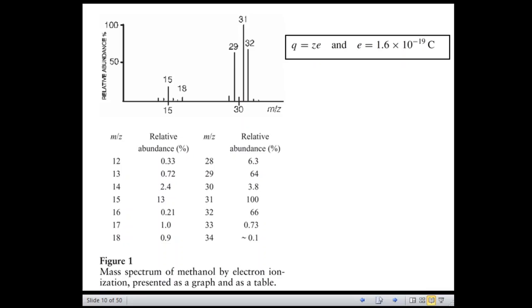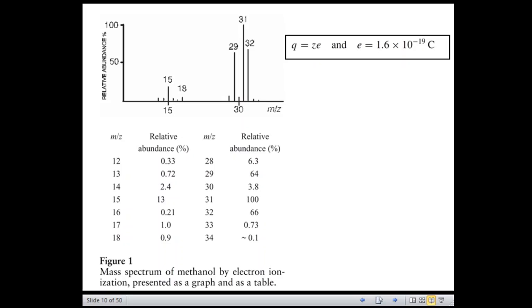So now with respect to monoisotopic mass, this takes into account the mass defects, and the monoisotopic mass is calculated by using the exact mass of the most abundant isotope for each constituent element.